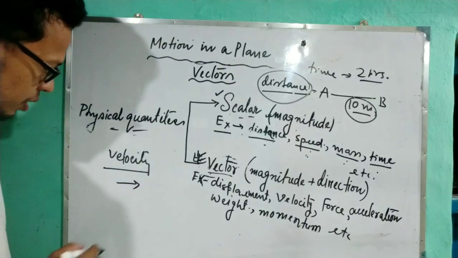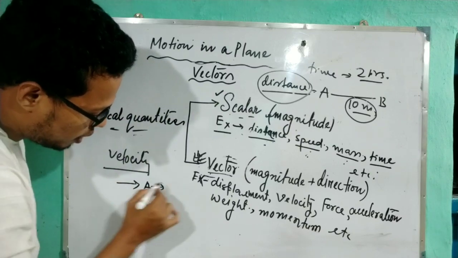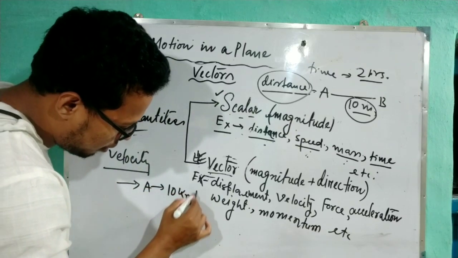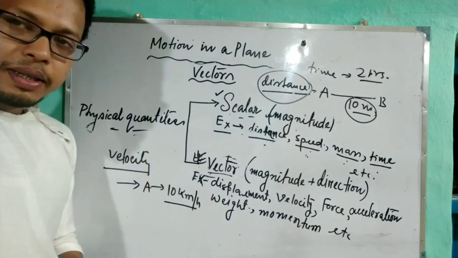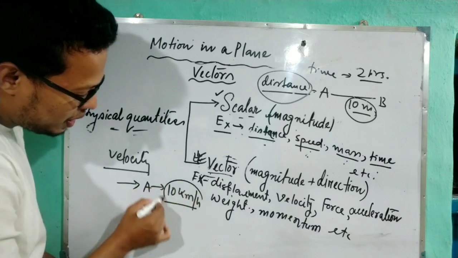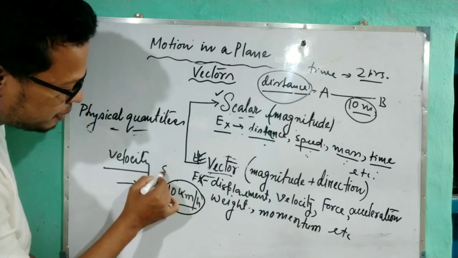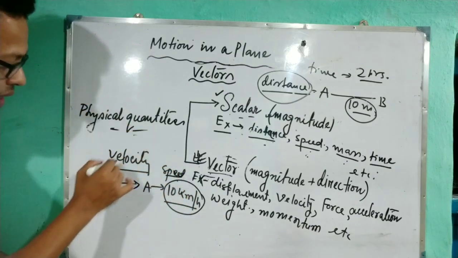One example: suppose a car A is moving with a velocity of 10 km per hour. Is this statement correct? No. If we say only 10 km per hour, then this represents the speed, which is scalar. But this is the velocity.